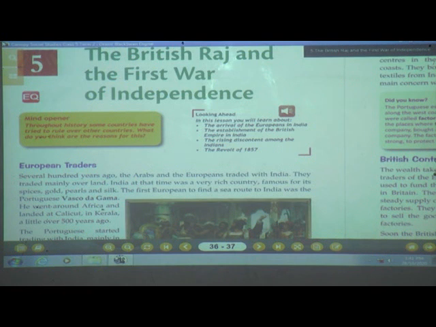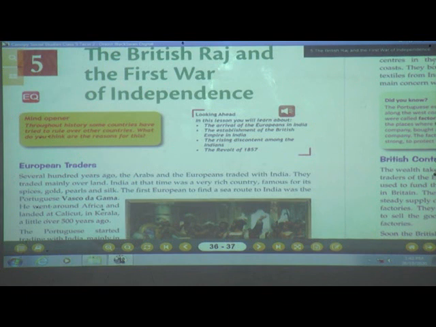So how did these European traders come to know where India exactly is? Who first came to know which country they were coming to? See, earlier there were no roadways, no railways, no airways. They used to find things only with the help of waterways. Okay, so now we will see how, when and who came first.